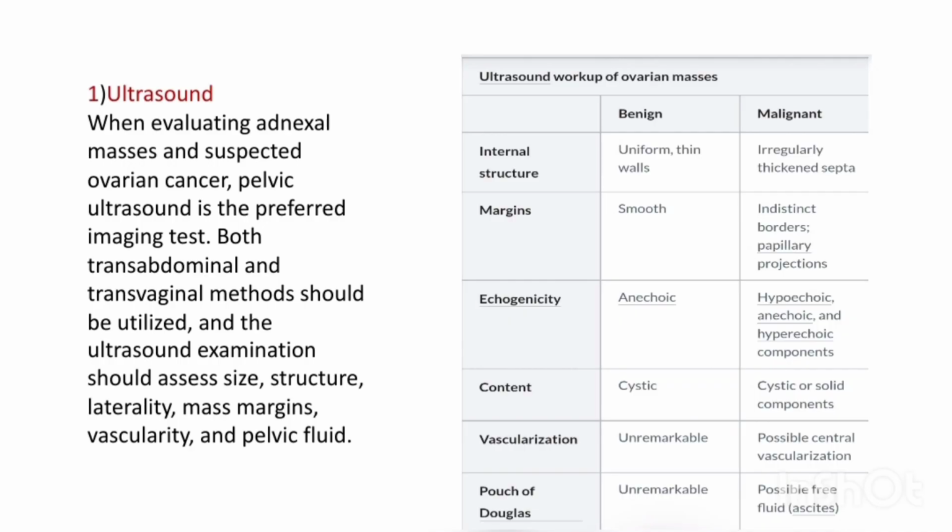Coming to investigations, ultrasound is the first and the most important test. Both transabdominal and transvaginal methods are to be utilized. The ultrasound helps with the size, structure, laterality, mass, margins, and vascularity of the tumor. It also helps with differentiating between a benign and a malignant mass.